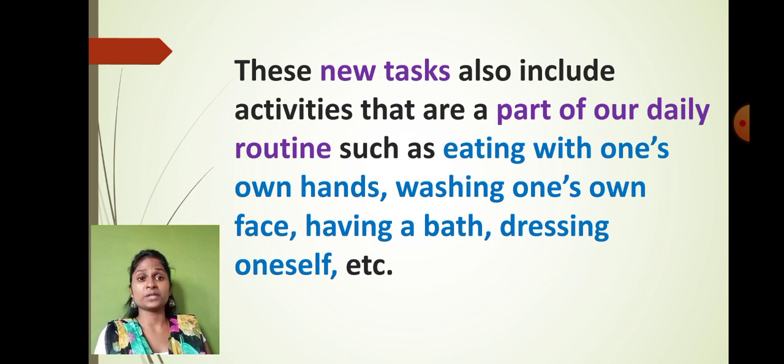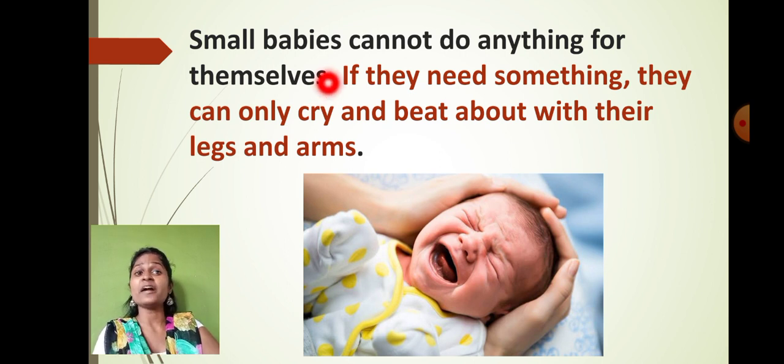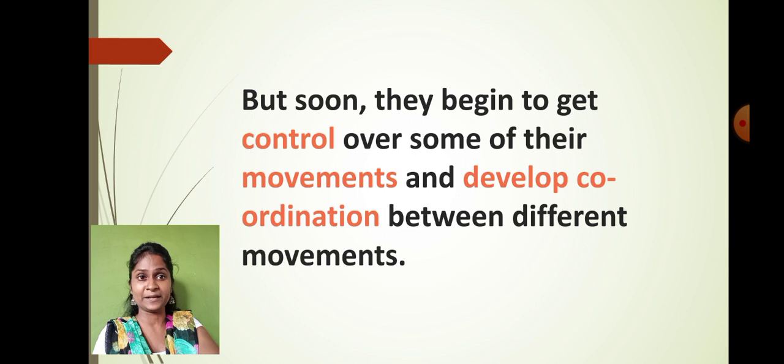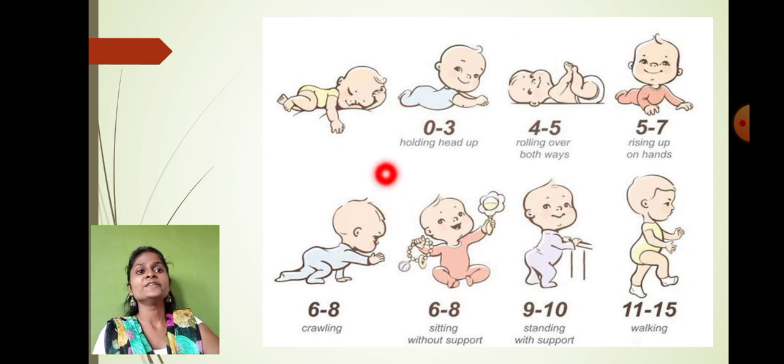So now students, whatever we have learned in lesson number 22, growth and personality development, we have just started that. I hope that you must have understood whatever we have learned so far. You must have understood that the small baby can't do anything by themselves. If they need something, they have to keep on crying. They will beat their legs and arms. Then only they will get the food. Right? But soon they begin to get control over some of their body movements, and they develop coordination between the different body movements. And this is how the baby starts to develop their own body activity, and they coordinate all their body activity.